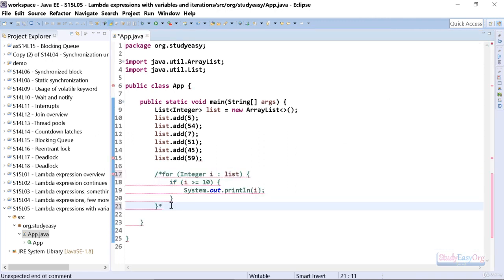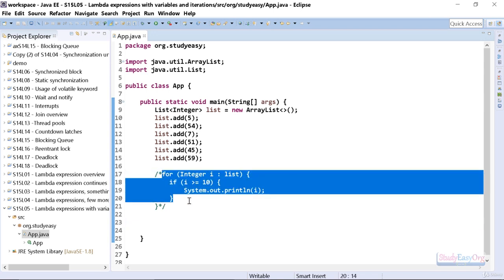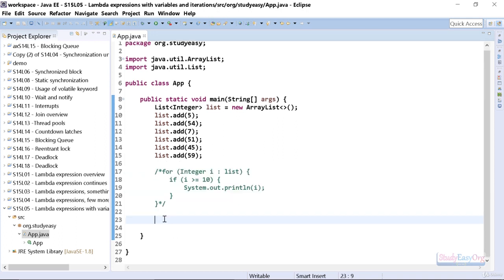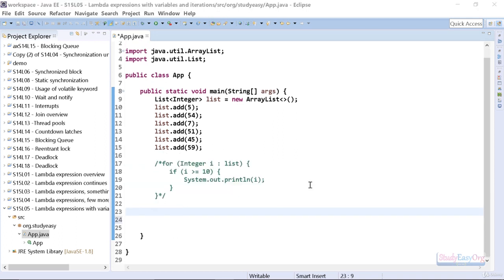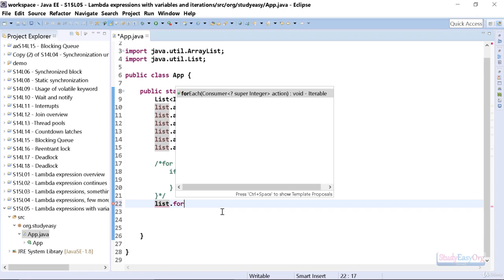Now similarly we can also perform the same operation using a for each loop. Now this is a different for each loop. This loop which we have already seen, this is known as an enhanced for loop. Again, there is yet another version of for loop. Let me show you. Now in here we will type in list.forEach.